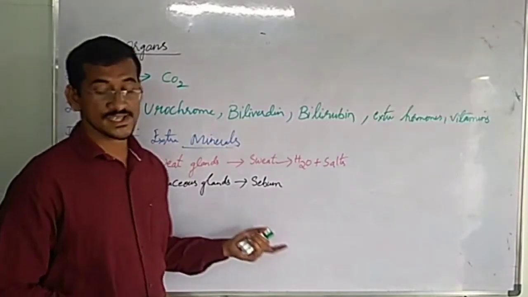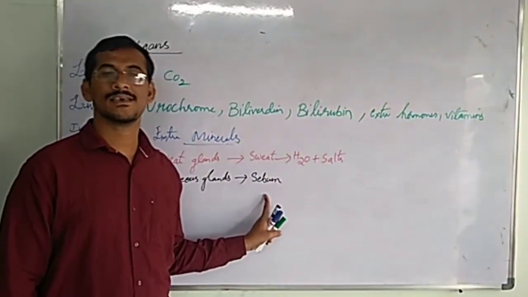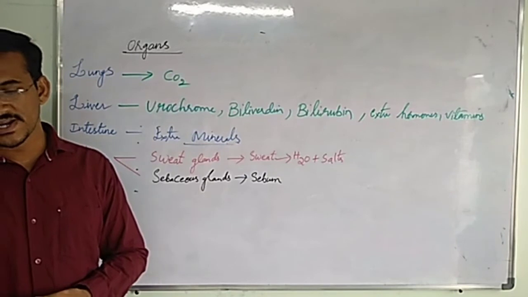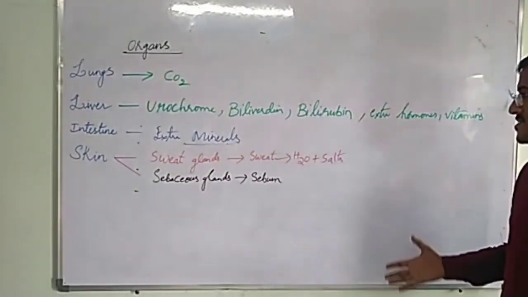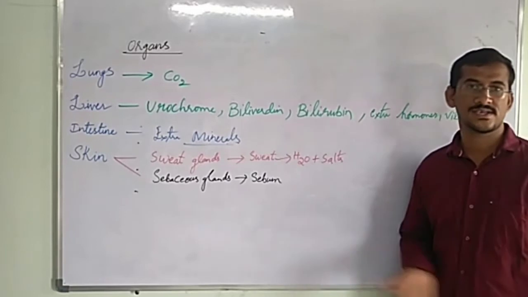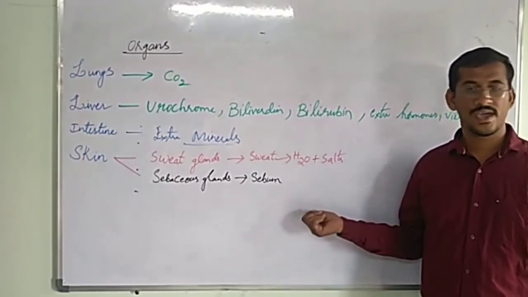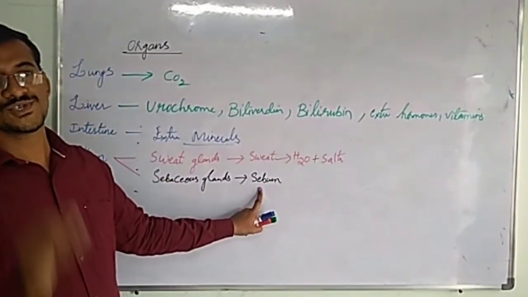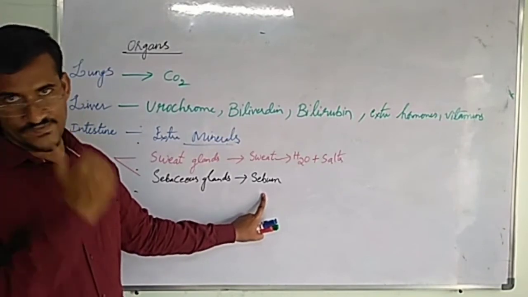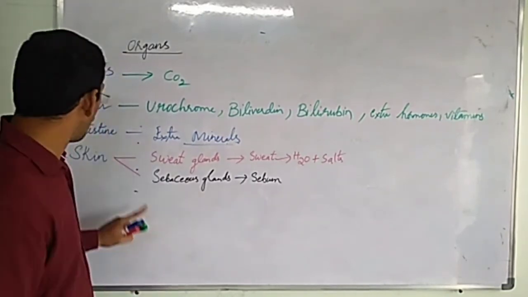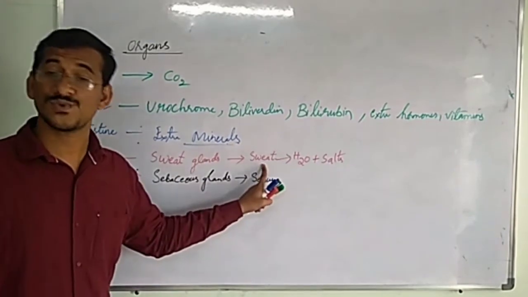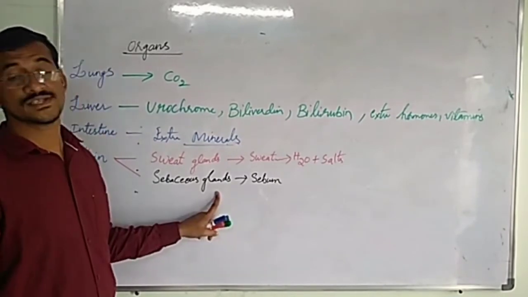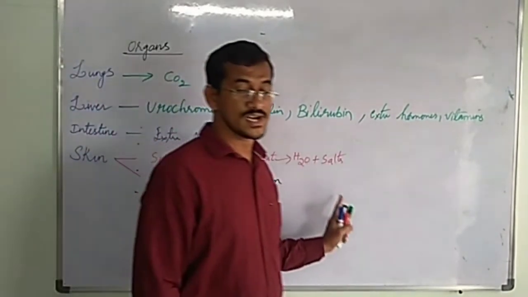So this sebum contains waxes and extra hormones. Understood? And it also contains some fatty acids, hydrocarbons, extra salts. Extra hormones and sterols are present in the sebum. So the oil which you see on your face is sebum. So skin contains sweat glands which remove sweat, and skin also contains sebaceous glands. This will release sebum, which contains waste.